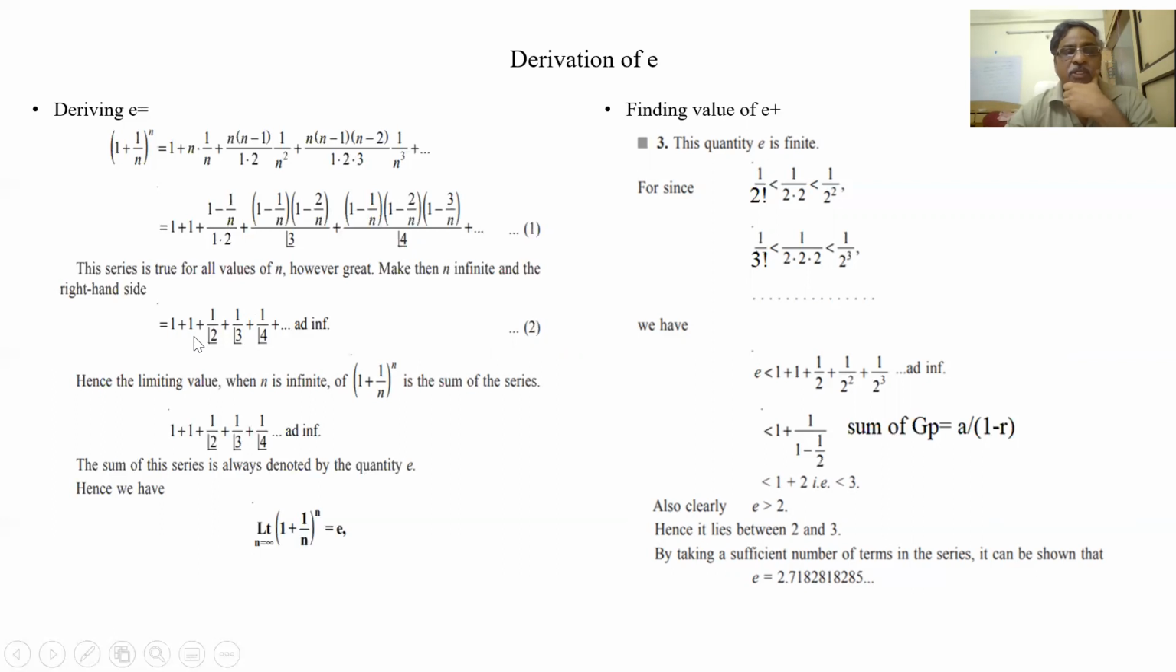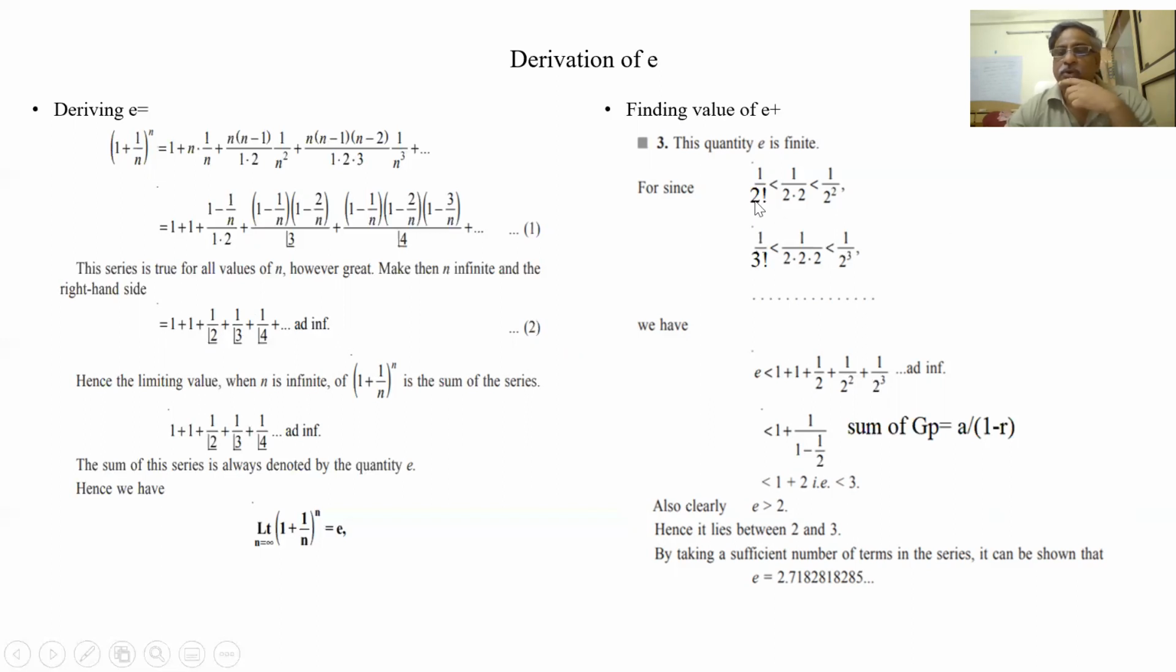So 1 plus 1 is 2, 2 plus half is 2.5, 2.5 plus 1 by 6, since 3 factorial means 6. 1 by 6 means what? 0.16. So 2.5 plus that is 2.66, so like that the value goes. This value will never cross 3.